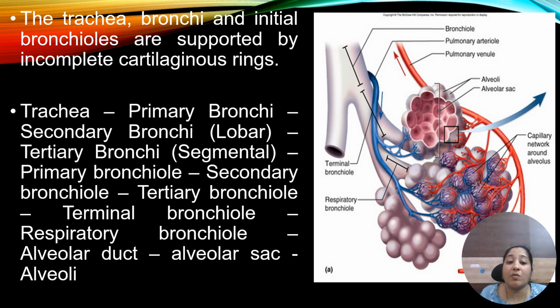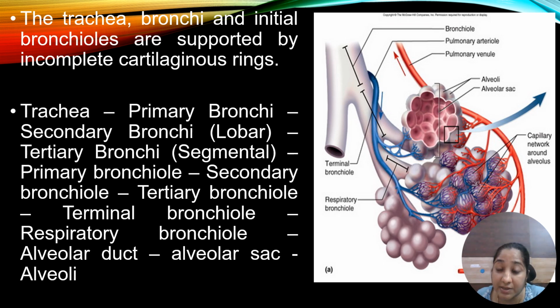Then they divide into primary, secondary and tertiary bronchioles, then terminal bronchioles, then respiratory bronchioles. At last they form the alveolar duct, then alveolar sacs, and finally single alveoli.